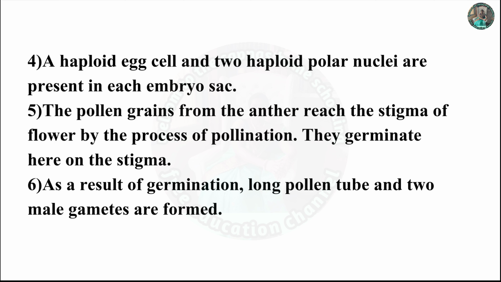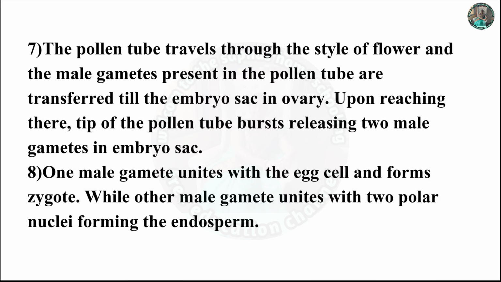The pollen grains from another flower are transferred onto the stigma by the process of pollination. They germinate here on the stigma. As a result of germination, a long pollen tube and two male gametes are formed. The pollen tube travels through the style of the flower and the male gametes present in the pollen tube are transferred to the embryo sac in the ovary. Upon reaching, the tip of the pollen tube bursts, releasing two male gametes in the embryo sac.